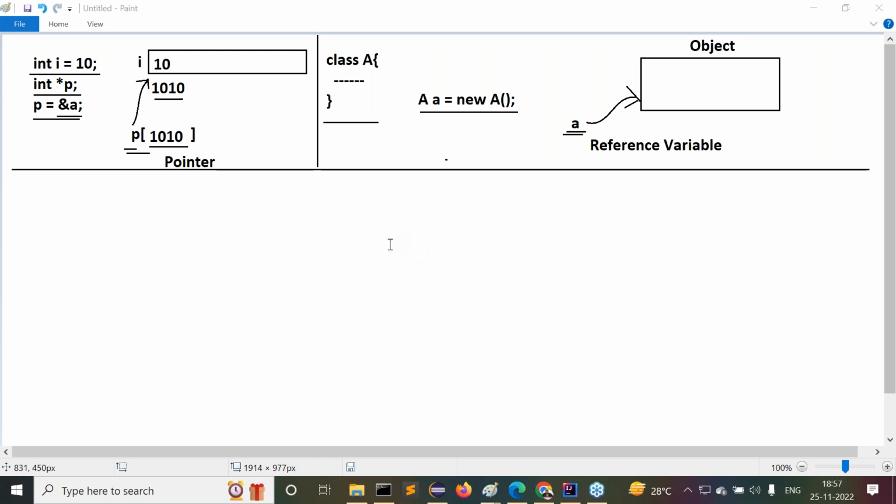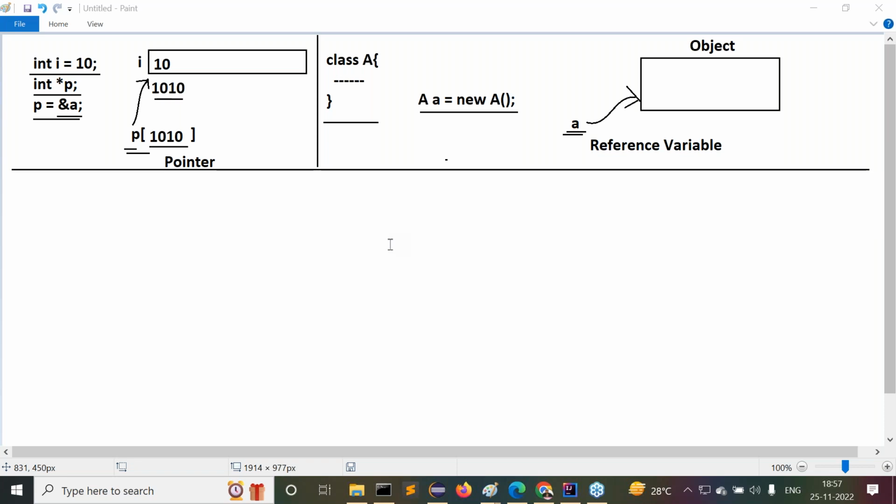Yeah. Next topic is very, very important. Now try to put more concentration, all of you guys. My question is: what is the difference between a pointer variable and a reference variable? To differentiate them, first we have to understand how reference variables are created in Java. To understand that, first we have to understand how objects are created in Java. Then only we are able to differentiate the pointer variable and the reference variable.